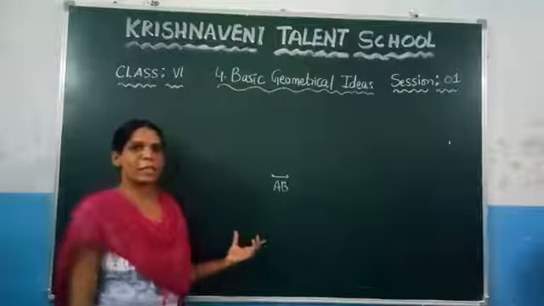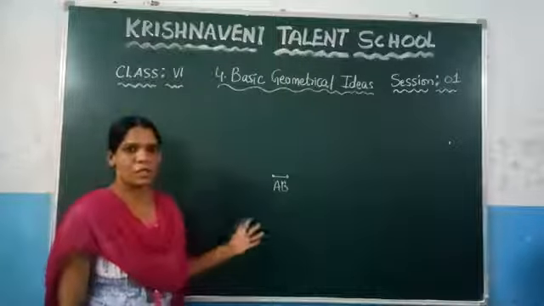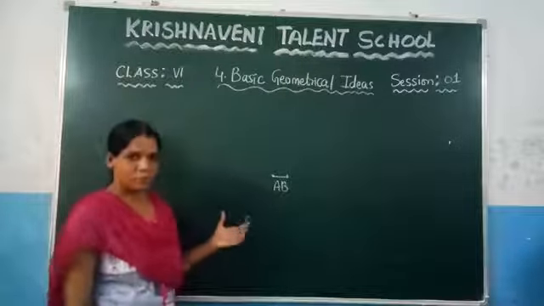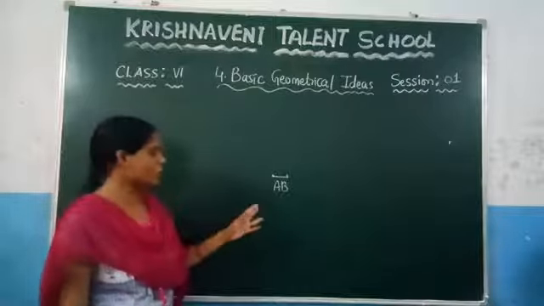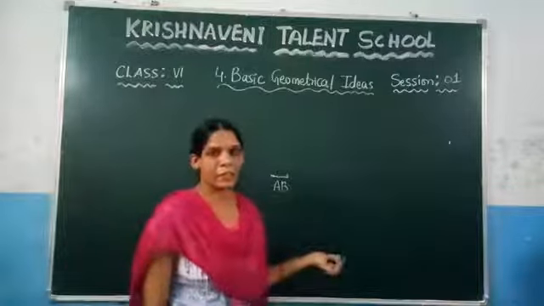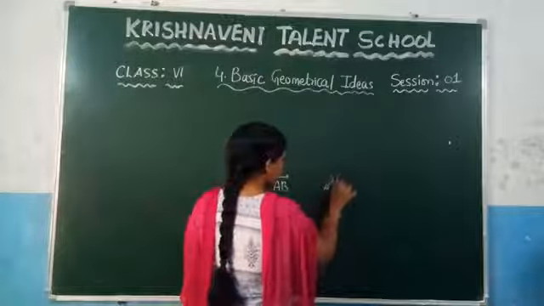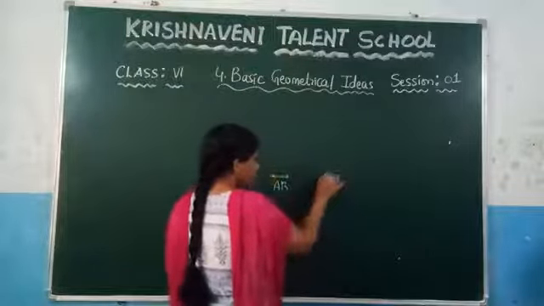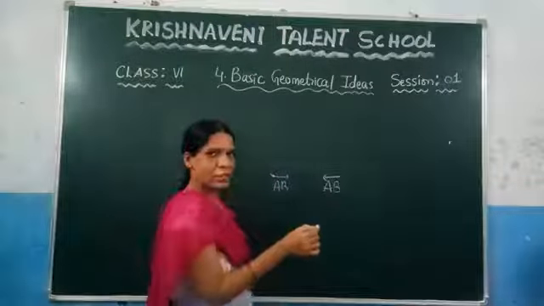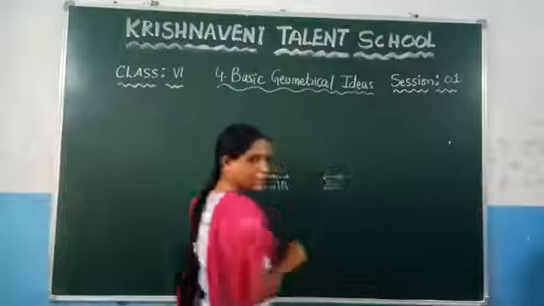If you take any line segment and extend it on either side, it should not have any initial point and it should not have any terminating point. That one we call a line. You can write that as AB, and above it you can observe that it does not have any initial point. That means it goes on like this and it does not have any terminating point.